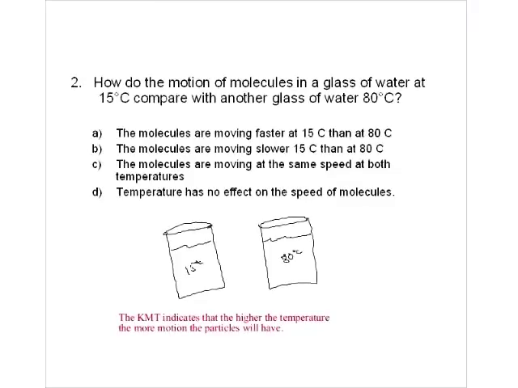Okay, here's another type of question, a typical multiple choice question that you might get on a public exam. It says, how does the motion of the molecules in a glass of water at 15 compare with another glass at 80? And the idea behind this, of course, is the higher the temperature, the more energy it has. So therefore, the molecules should be moving faster at 80 than they would be at 15.